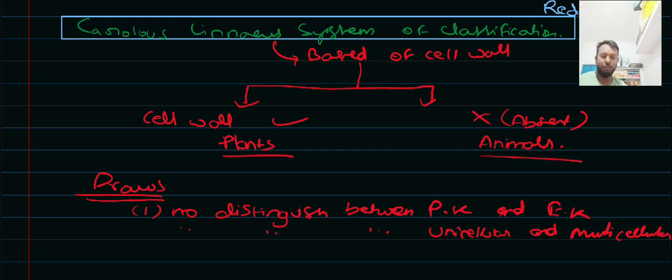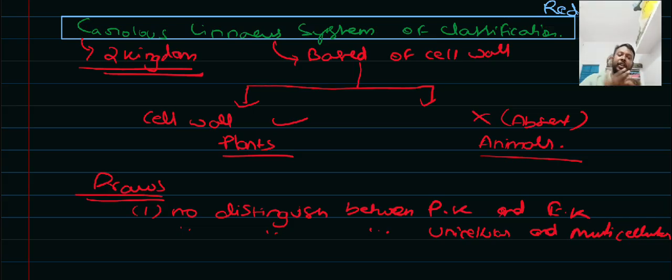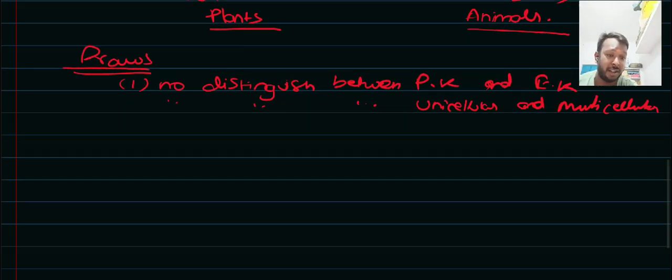So there were some set of drawbacks, and this system was not even accepted by all the scientists. As already mentioned, it is the two kingdom system, the entire living world classified into two kingdoms, right? Now coming to the three kingdom classification, that was given by Ernest Haeckel.